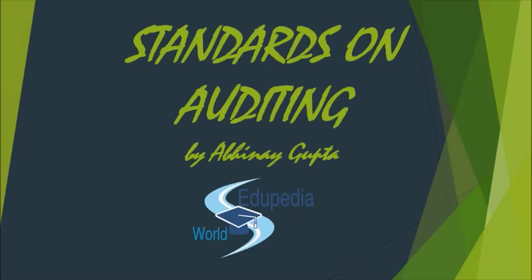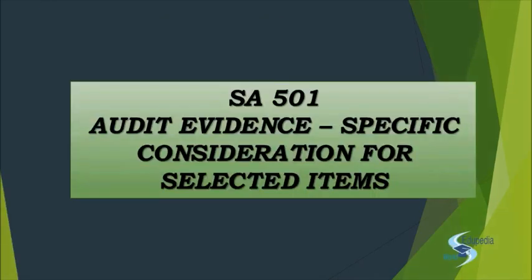And today again we'll continue with the standards on auditing. The standard of auditing under consideration for today's lecture would be SA 501, Audit Evidence, Specific Consideration for Selected Items. So in the previous lectures when we were discussing SA 500, at the end of the lecture I have already given you a gist of what is SA 501.